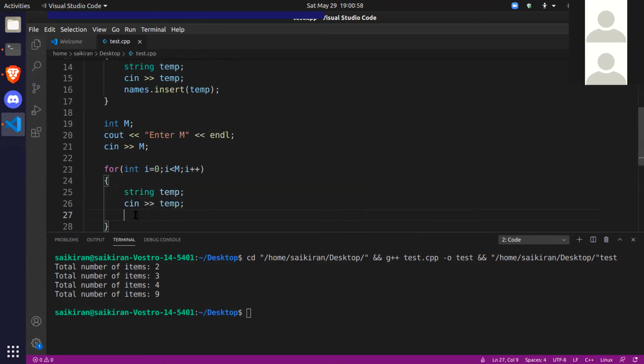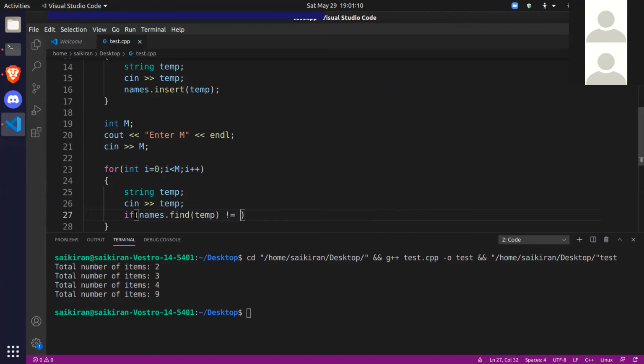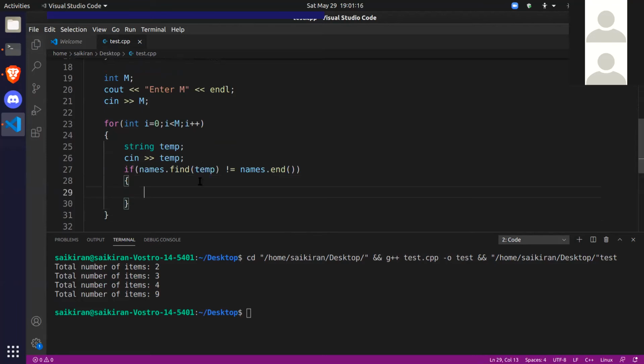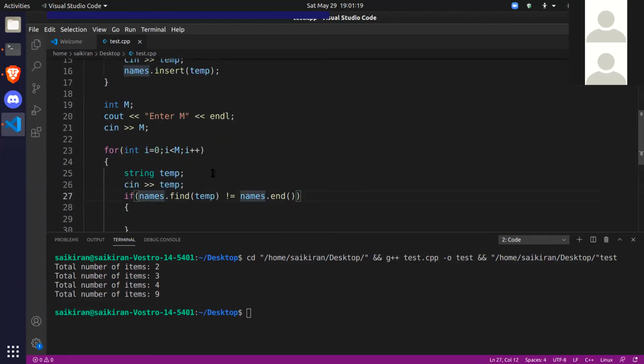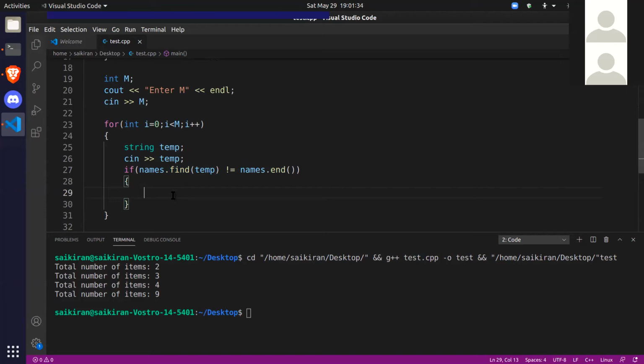And to check if an element exists in a set or not, sets have this function called find. So you can say if names.find(temp) does not equal names.end. What this means is we're trying to find this temp string inside the names set. If it is not able to find it, it will go to the end of that set. So names.end is a pointer to the end of the set. If it is not equal to the end, that means we found the element.